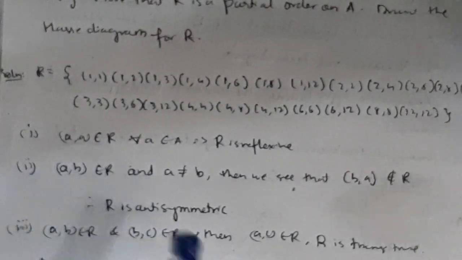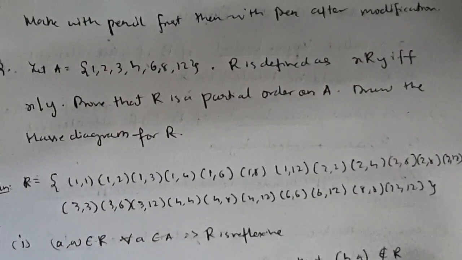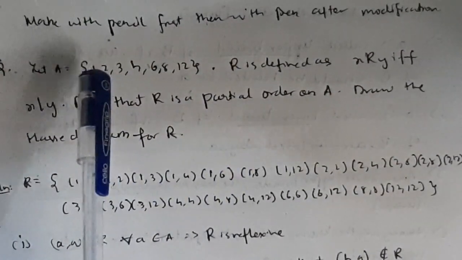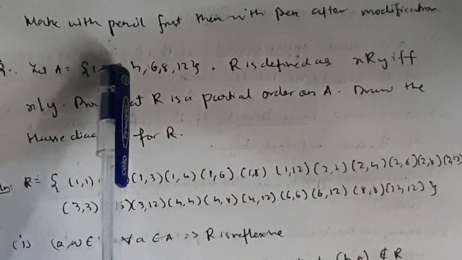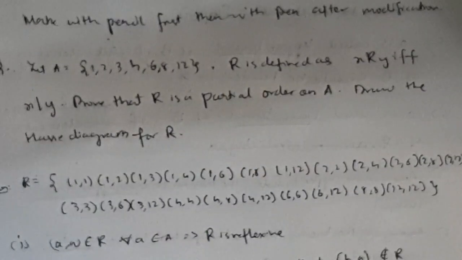If R is reflexive, a comma a belongs to R, you need to check for all. A has this many elements, right? Check for each element. 1 comma 1 belongs to R, 2 comma 2 belongs to R. Like that you need to check for all elements. If it is belonging to R, then R is called reflexive.